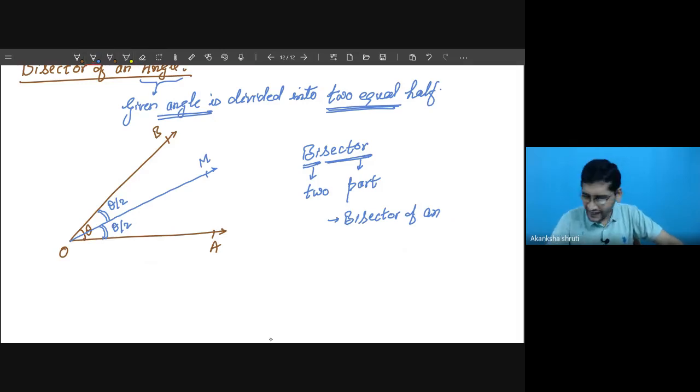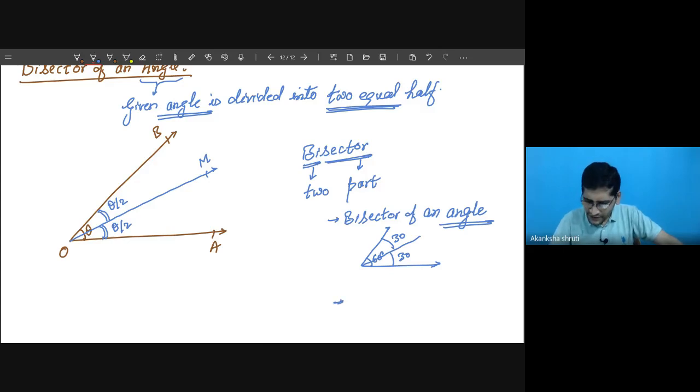Whatever angle is given has to be divided into two equal parts. Say this is the angle given and its value is, let us call this, 60 degree. Then while dividing this, this angle will be 30 degree and the other will also be 30 degree. So bisector of an angle is possible, meaning the new angle will be half of the given angle.